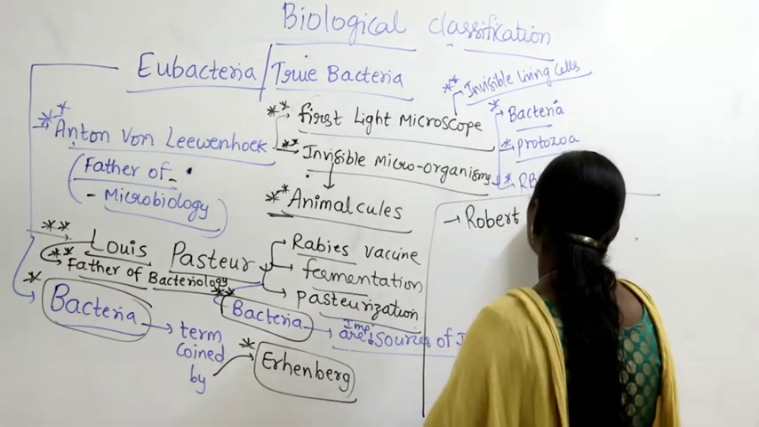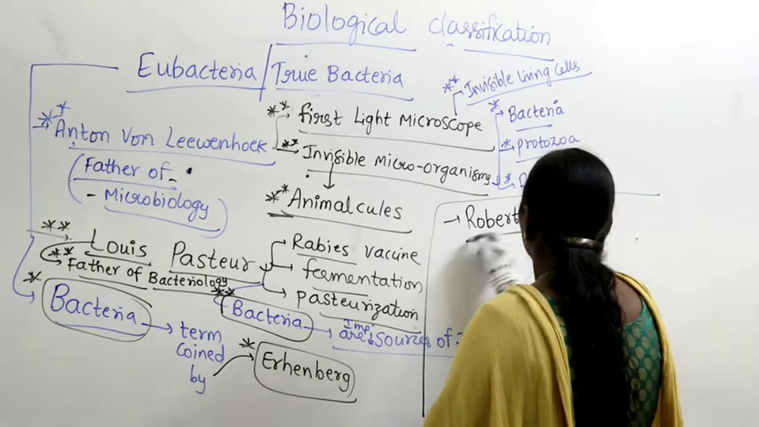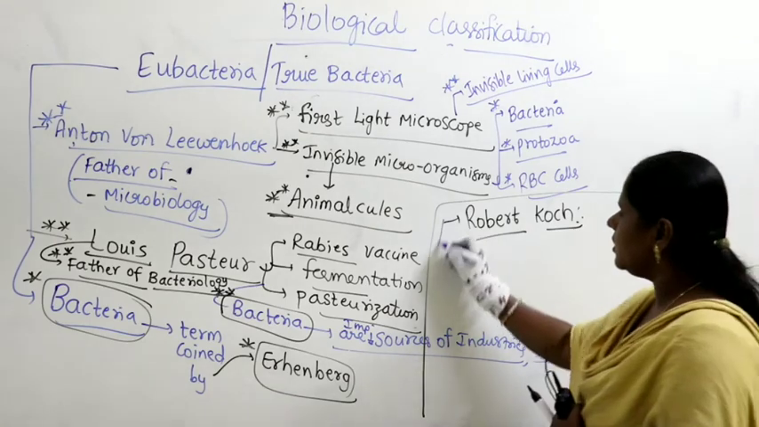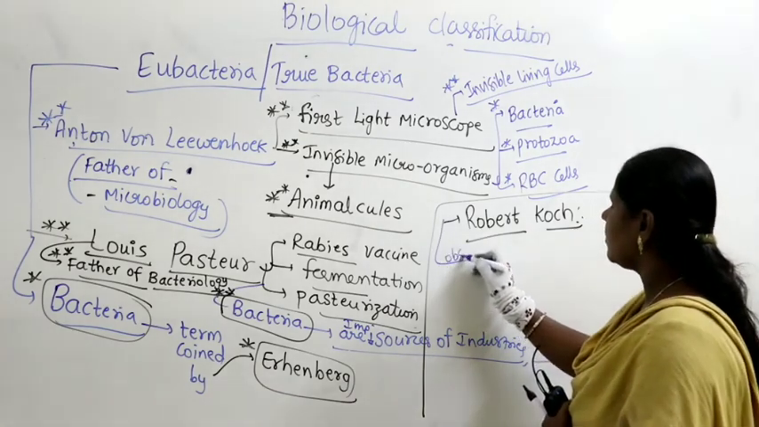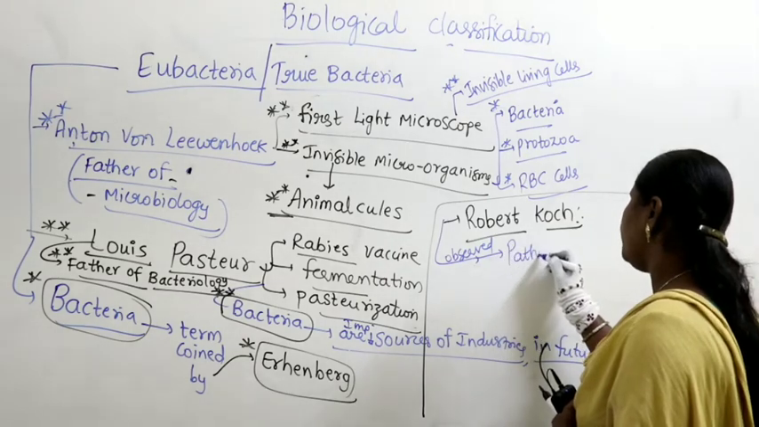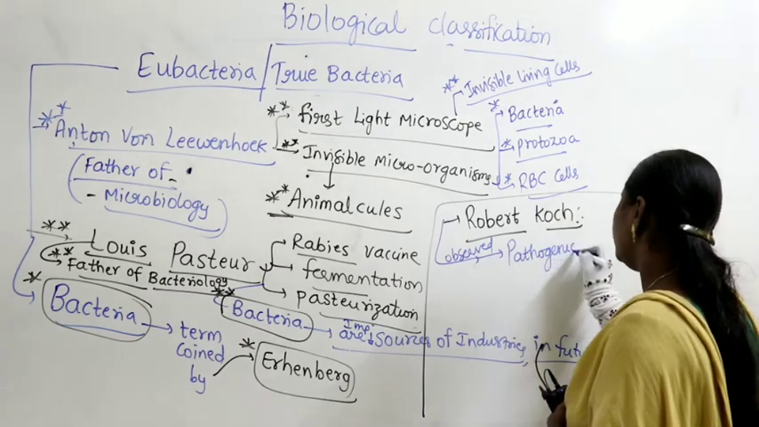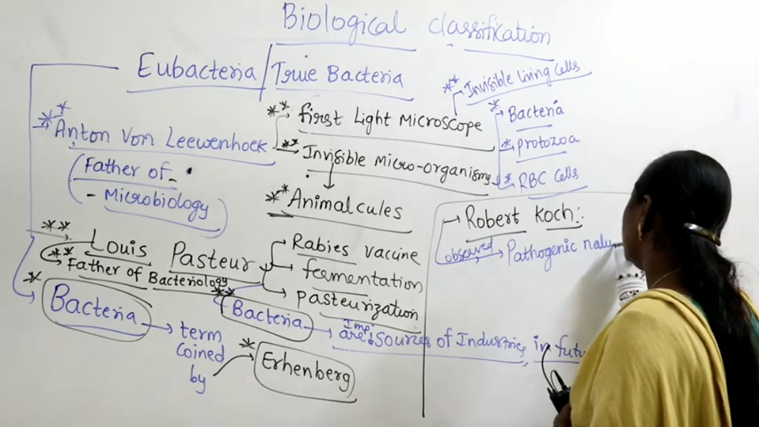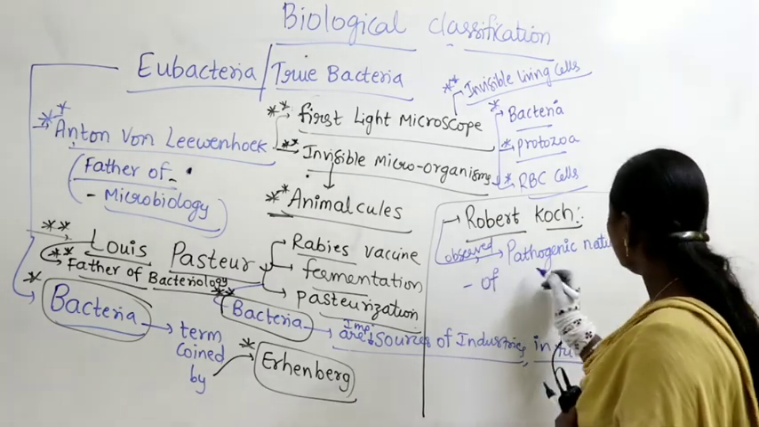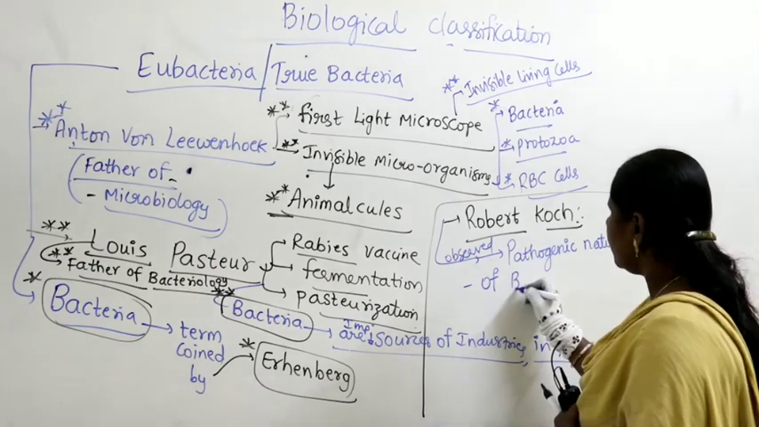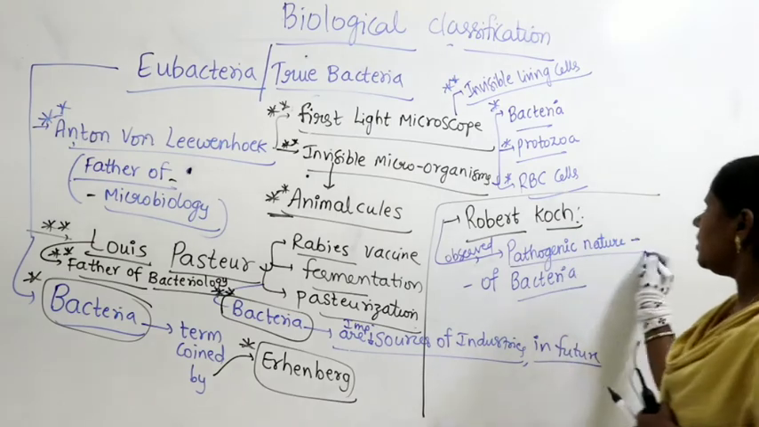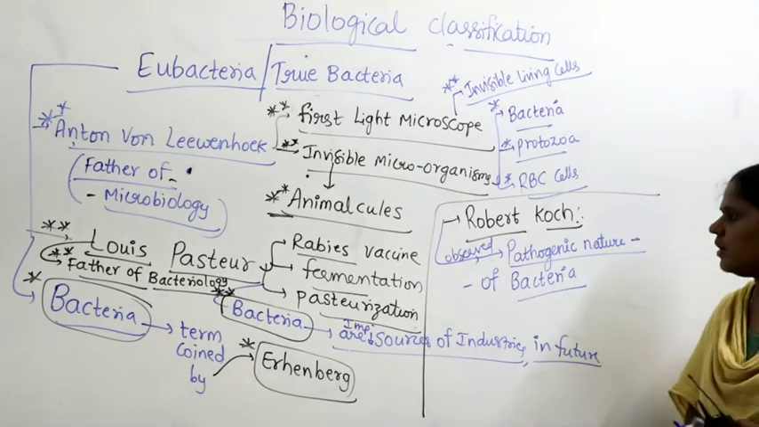Robert Koch. Now Robert Koch is a scientist. He observed the pathogenic nature of bacteria.